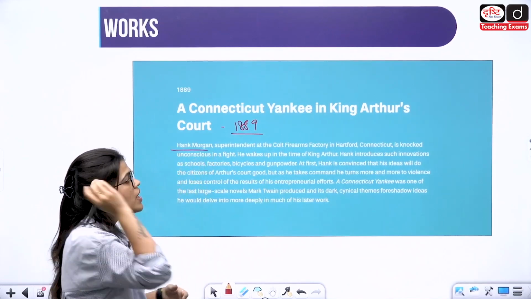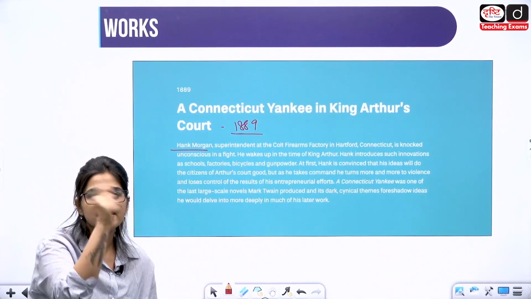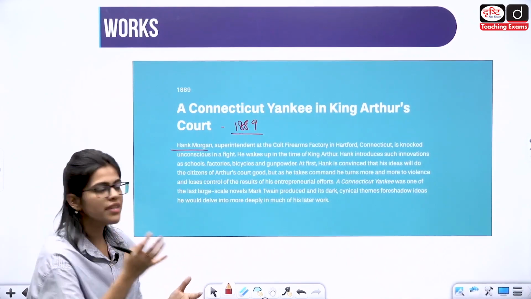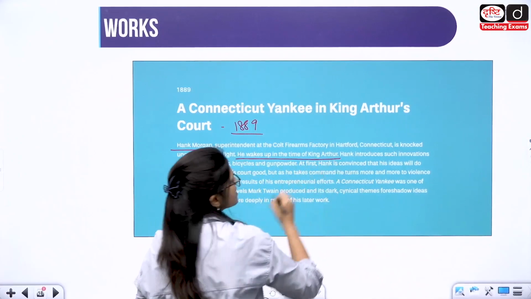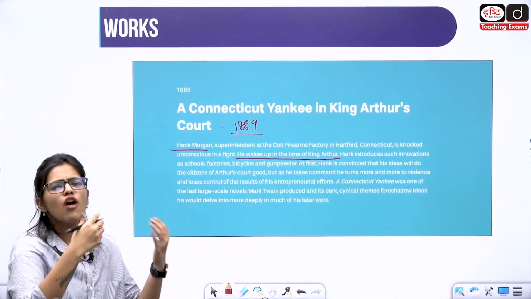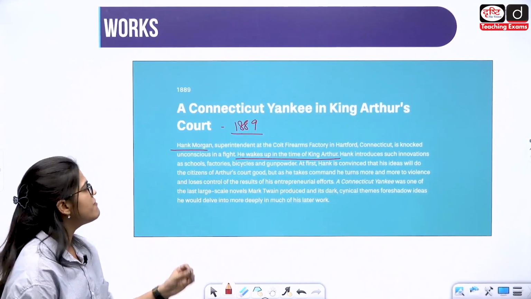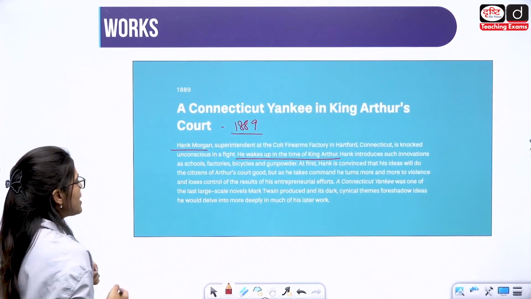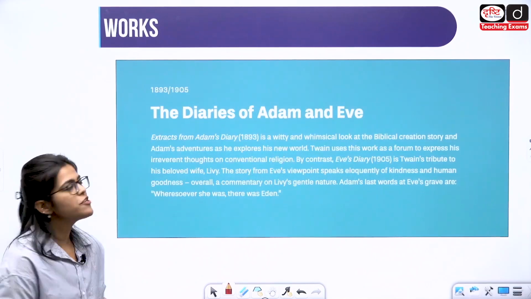Hank Morgan, a hammer is struck on his head and ultimately he just faints, and when he wakes up he is transposed to the time of King Arthur, and he is going to talk about the innovations, the schools, the factories, and how the gunpowder plot happened. All of these things will be seen, and Mark Twain beautifully will talk about it.